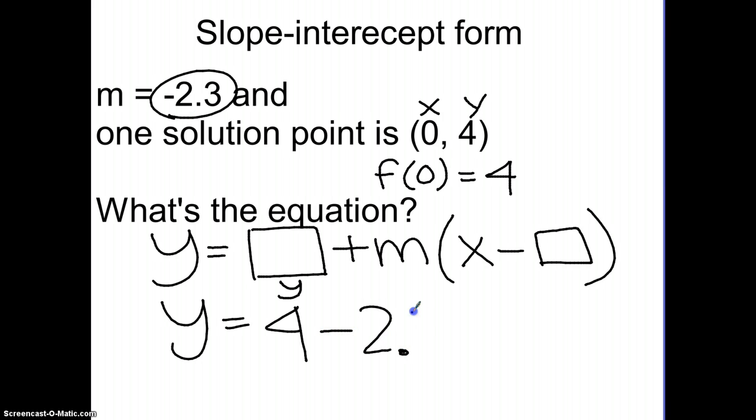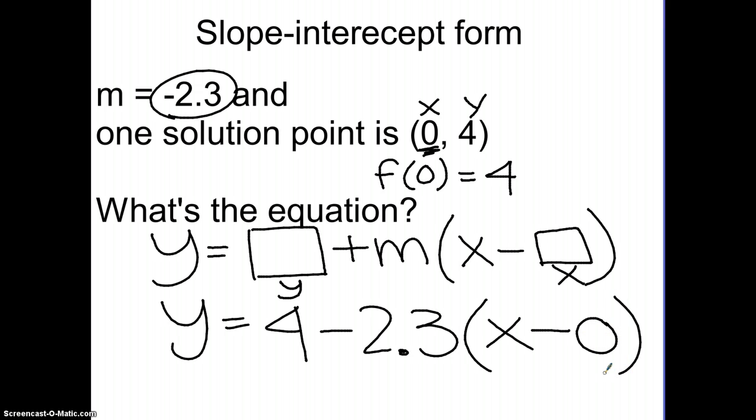So I'm going to minus 2.3. And then x and minus. Again, this time it's the 0 term, so it's minusing 0. But notice that that's the x value that we're given in our point. So we have y equals, if I simplify this, we just have that.